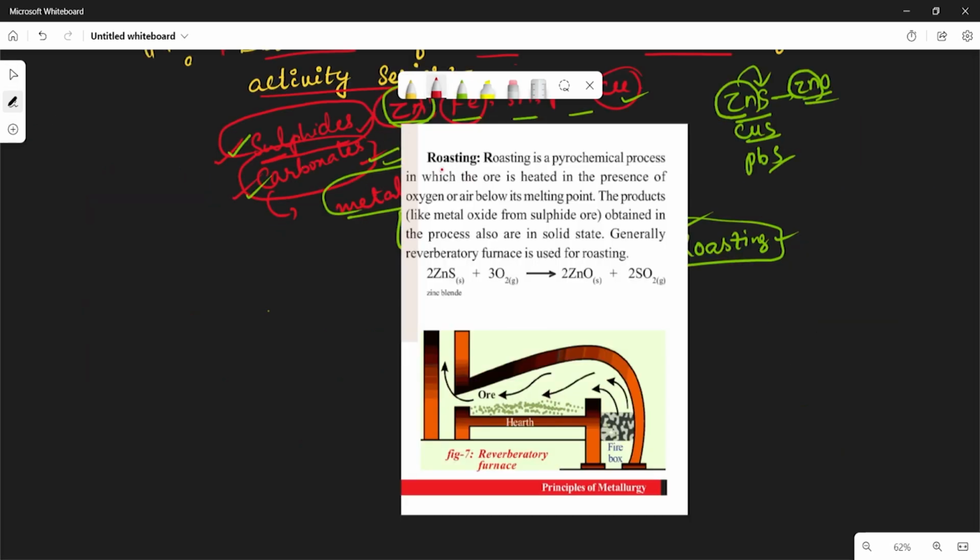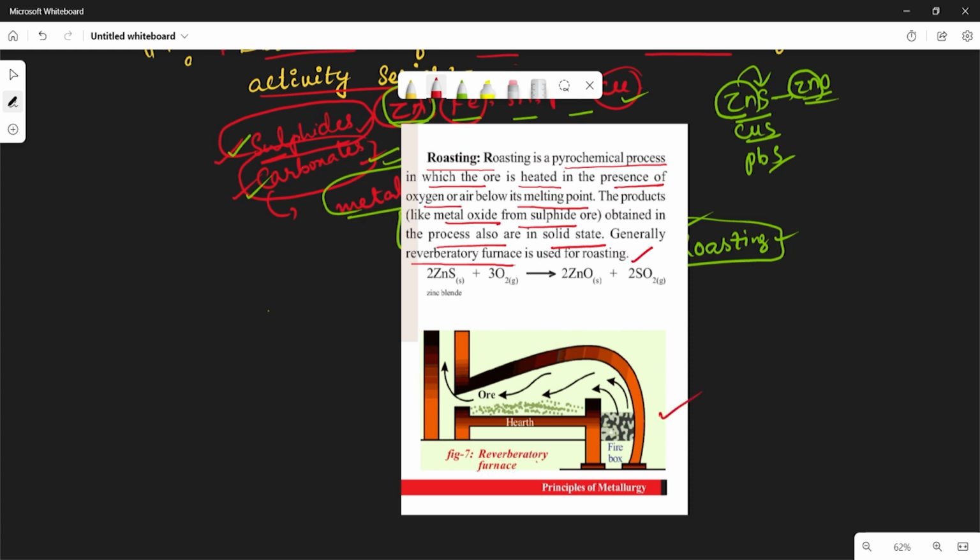See here, roasting. Roasting is a pyrochemical process in which the ore is heated in the presence of oxygen or air below its melting point. The products like metal oxide from sulfide ore obtained in the process are also in solid state. Generally a reverberatory furnace is used for roasting.